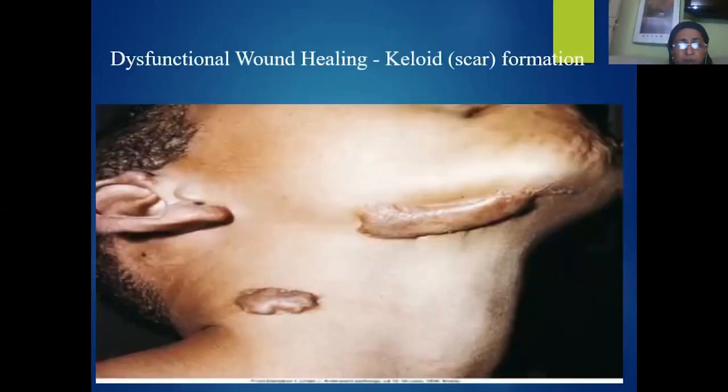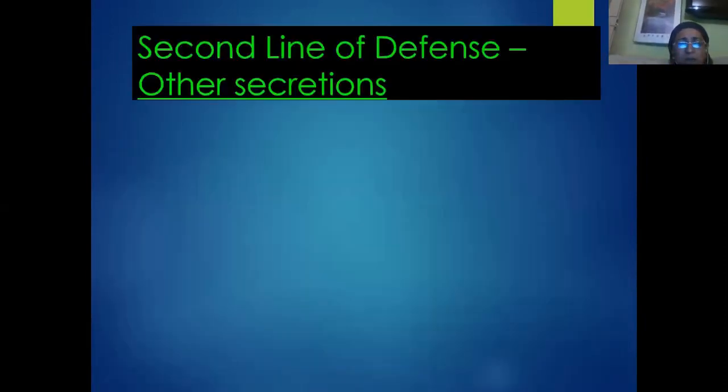Suppose the healing process is not good, or if there is a defective or dysfunctional healing process, it may lead to the formation of scars. As you see in this slide, you all must have seen some scars like this, which indicate dysfunctional wound healing. But usually after the formation of a reddish brown color scar, the skin will regenerate, and after a few days you will not be able to identify the injured area. That means the repair or healing mechanism is highly perfect in the case of a functional healing mechanism.